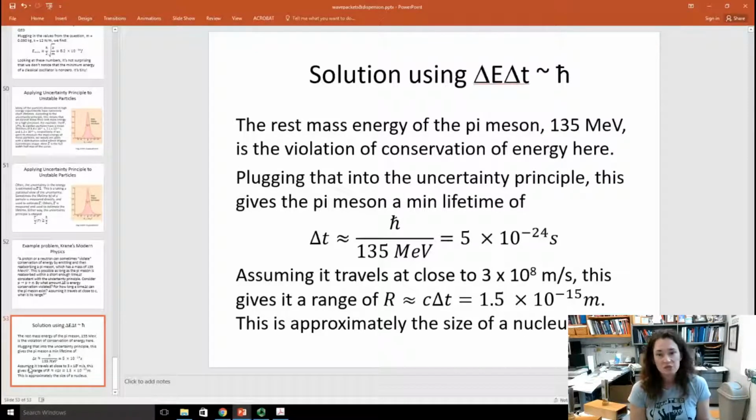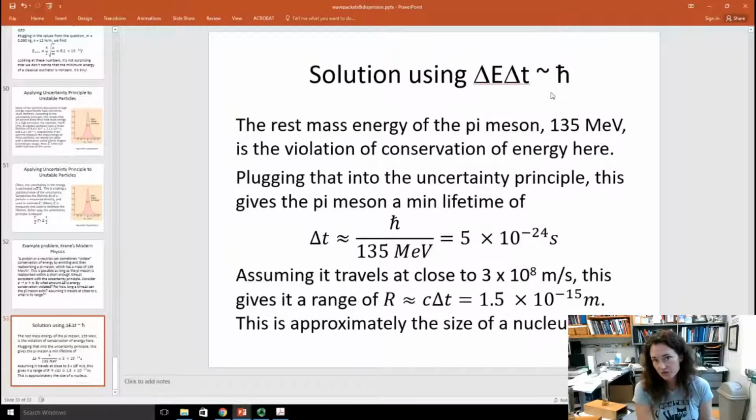If we take that and plug it into the uncertainty principle, and here I'm going to use the idea that delta E delta t is proportional to h bar, so I'm not taking the minimum possible value. Okay? So there, delta t would be h bar over 135 MeV. Remember, h is 4.136 times 10 to the minus 15 eV seconds. So you would divide that by 2 pi and then divide that by 135 million eV. When you do that, you end up with 5 times 10 to the minus 24 seconds. So that's the amount of time that energy conservation can be violated for, and that's the amount of time that that pi meson is allowed to exist.